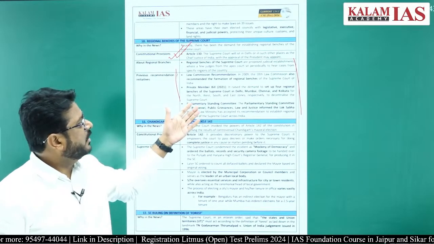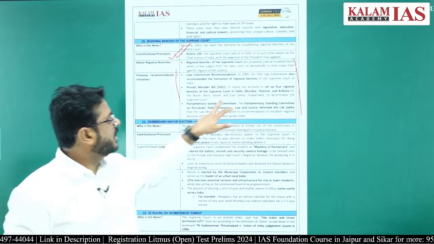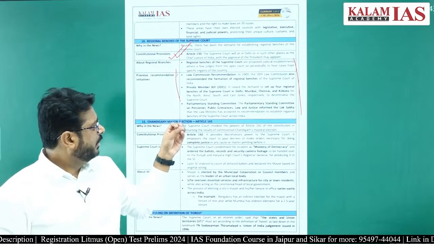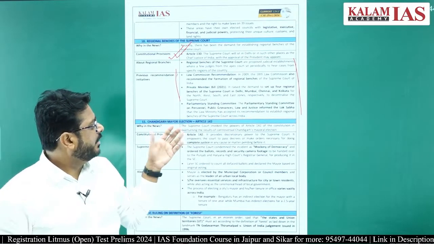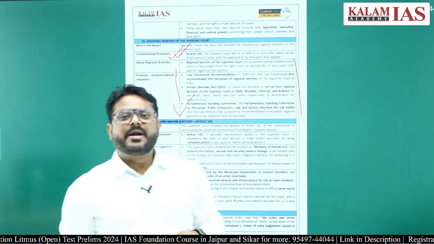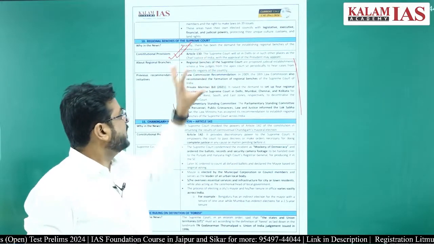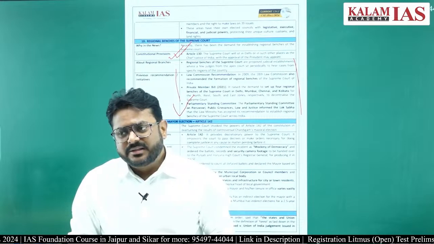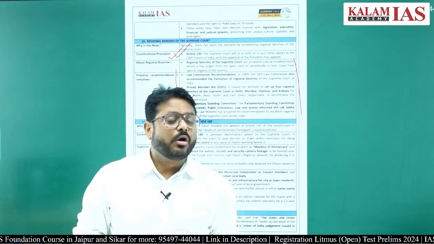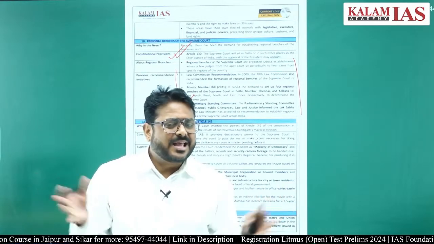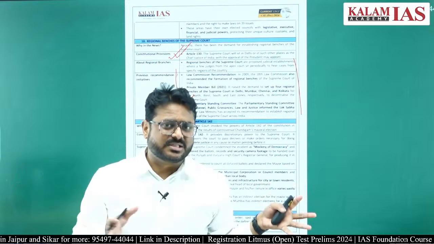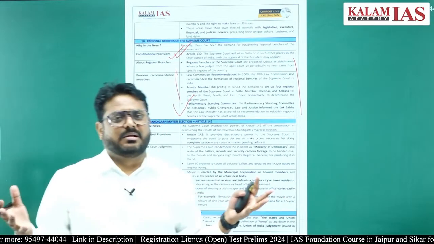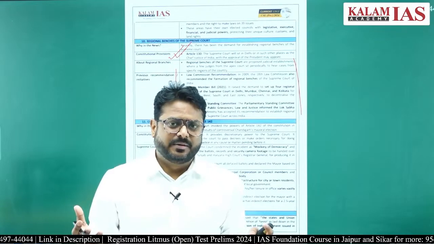They wanted that four regional branches should be there in Delhi, Mumbai, Chennai and Kolkata. And even the Parliamentary Standing Committee had also accepted that these regional branches should be opened, right? But there are lots of issues also, because currently there are only 34 judges, right? So even at one place, even at Delhi, that is not sufficient.